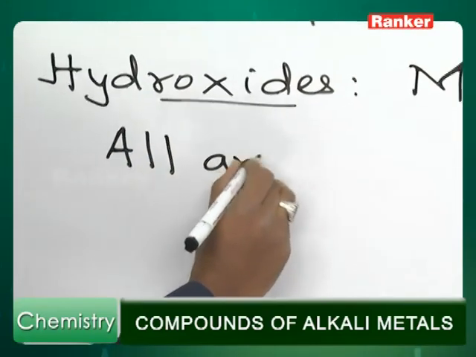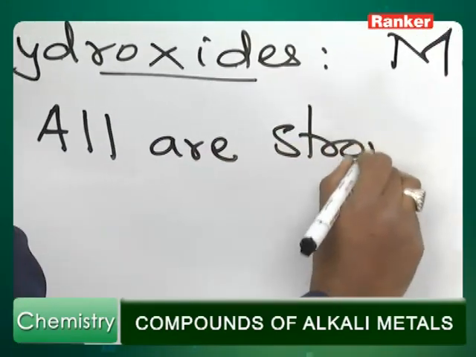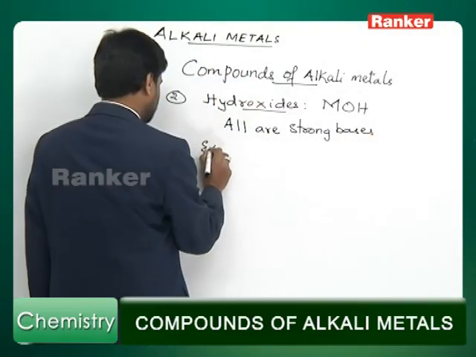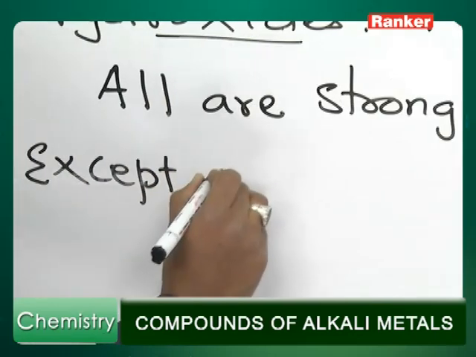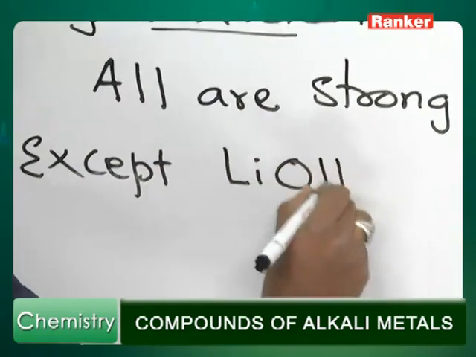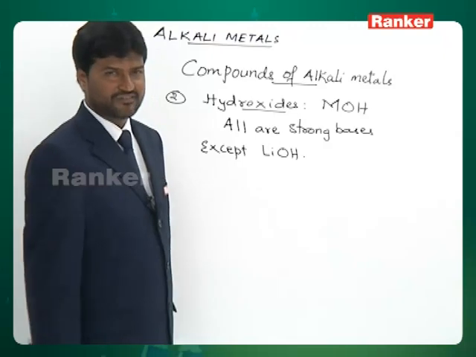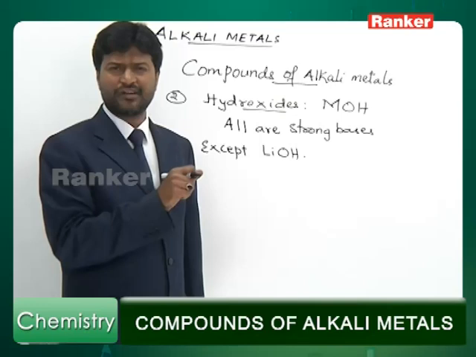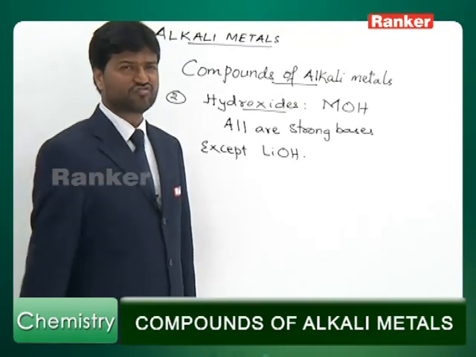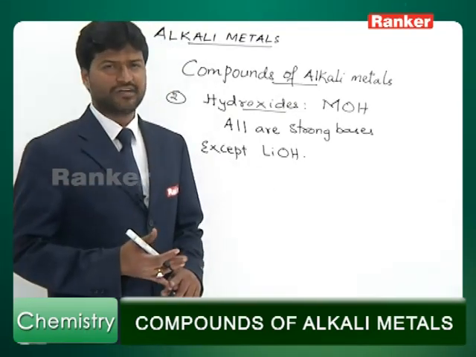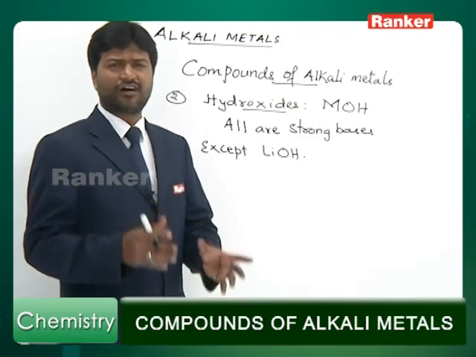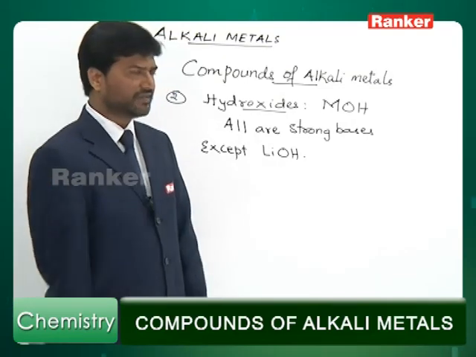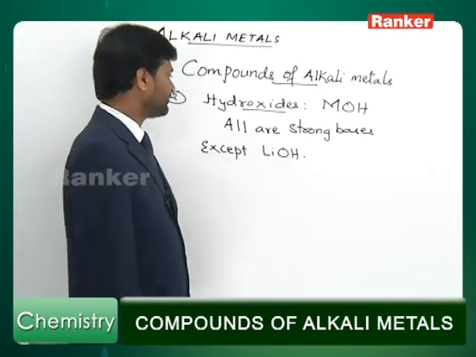Remember that all are strong bases except LiOH. Among hydroxides of alkali metals, the weak base among them is lithium hydroxide. All others can be termed as strong bases: sodium hydroxide, potassium hydroxide, rubidium and cesium hydroxide. All these 4 hydroxides are strong bases. Lithium hydroxide is a weak base, the weakest base.